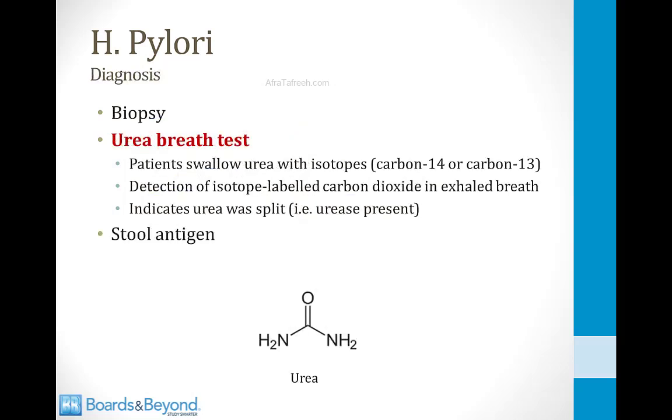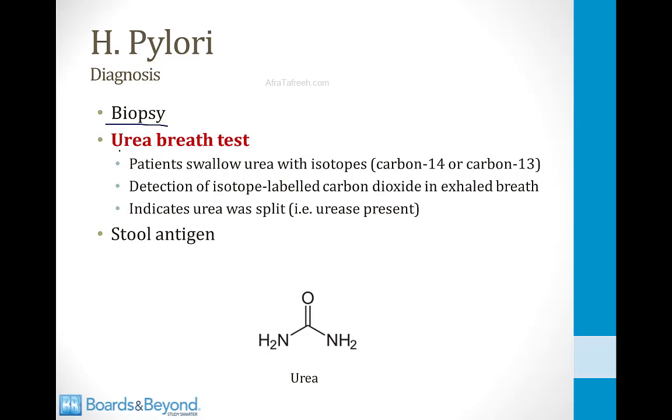There are a number of ways to make the diagnosis of an H. pylori infection. One way is to perform a biopsy of the lining of the stomach. This is usually done via endoscopy. This is where the physician inserts a camera through the mouth into the stomach and then takes a sample of the lining of the stomach.